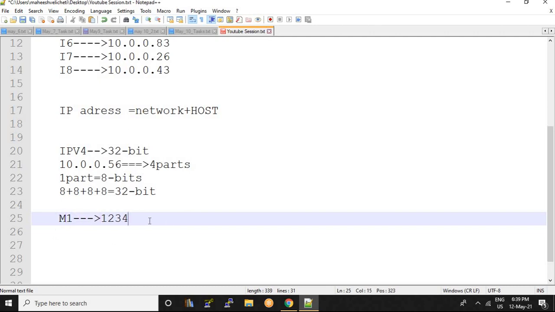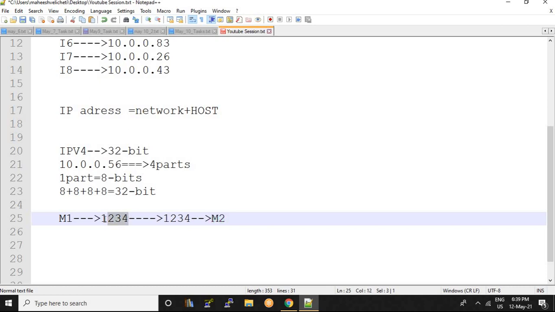The same message 1 2 3 4 has to be received by whom? The mobile 2. So this message is transferring from one mobile to another mobile.